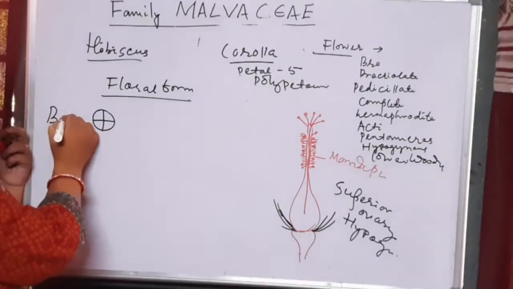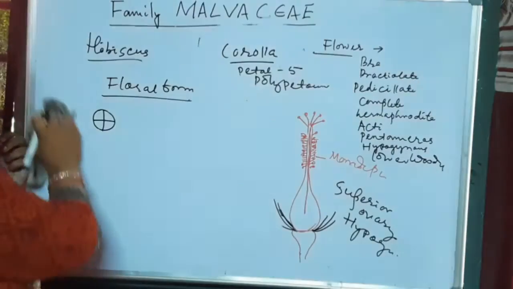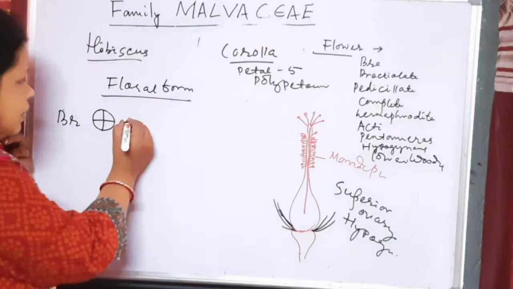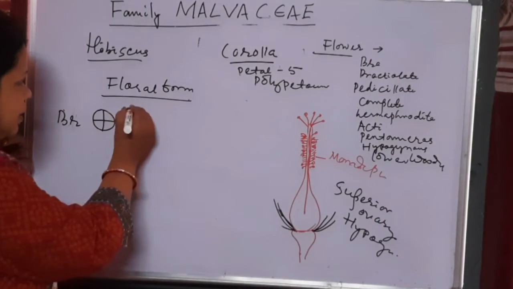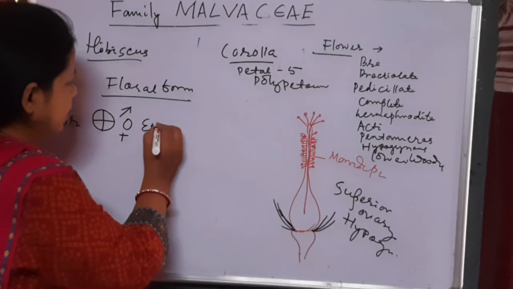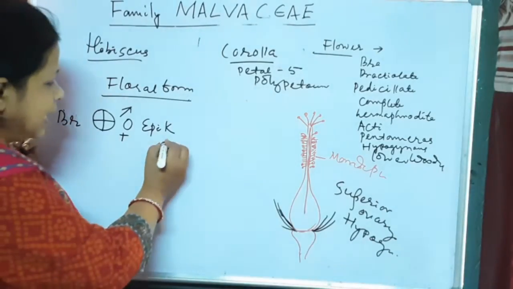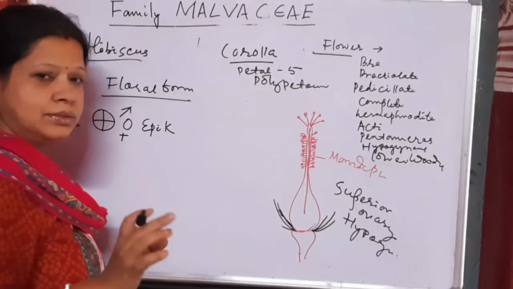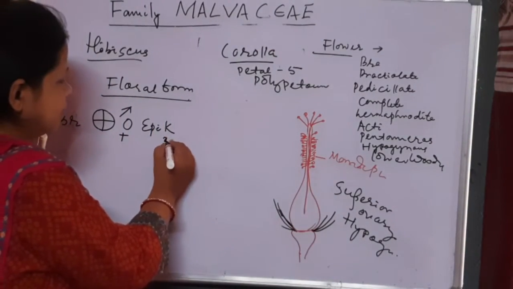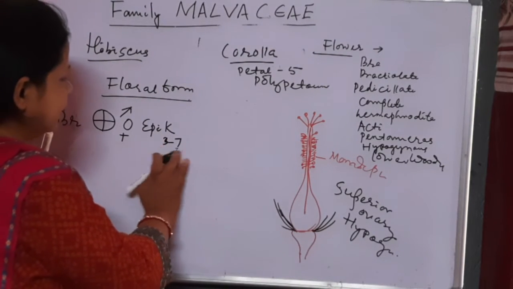Then first is BR or bracteate, then this sign is the sign of bisexual. Next is EPIK, epicalyx, which is the bracteoles, and we are writing the floral formula of hibiscus. So the number varies from 3 to 7, and these are all free, so no bracket.